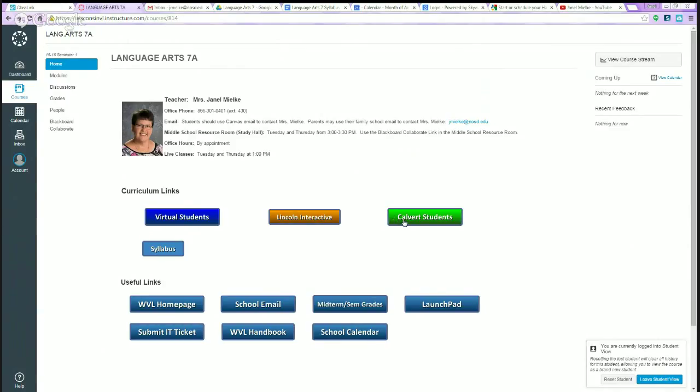For the Calvert students, you're going to start with lesson 1 and work your way up to lesson 160. And every 20 lessons, you're going to turn in a test to Calvert. They will score it, and they will send me the score back. If you're doing well, I will always send you an email telling you congratulations.